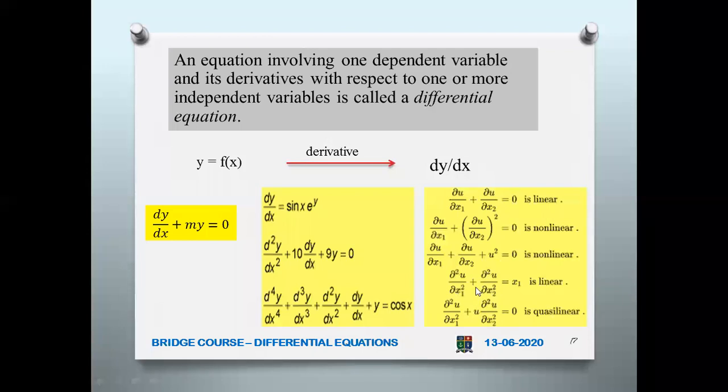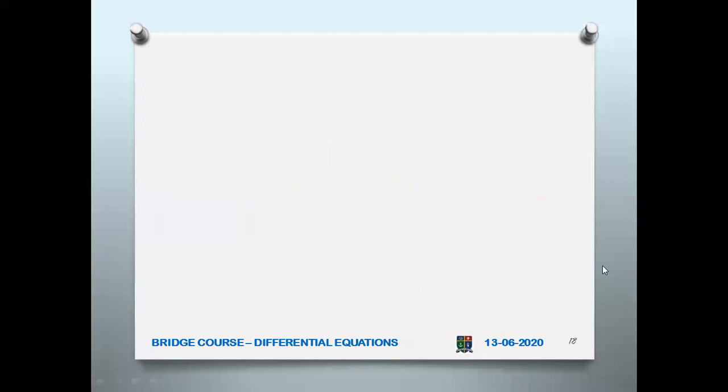And then see, this is linear, though it is second order. The second derivative, ∂²u/∂x1² + ∂²u/∂x2², is involved, equal to x1, because the variables are raised to power 1. That is why it is linear. Now another thing: ∂²u/∂x1² + u ∂²u/∂x2² is quasi-linear. So that is one special type of non-linear equation.